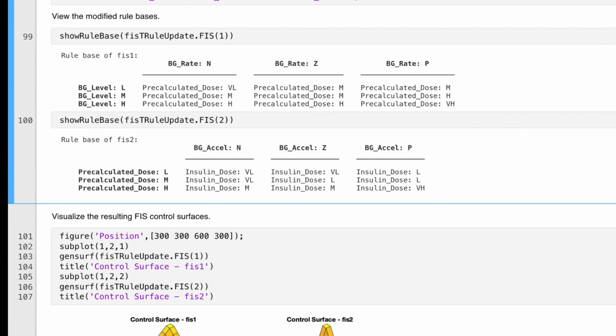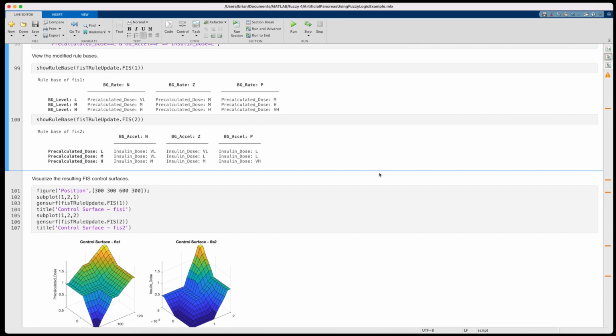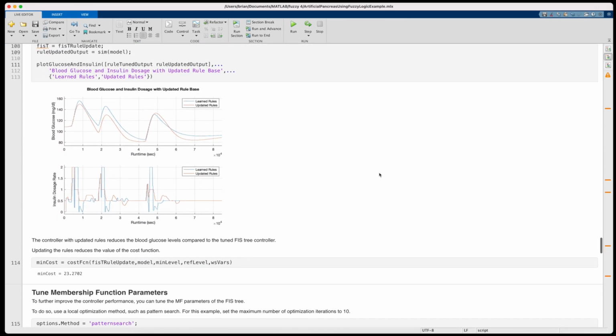Now you can see that low and negative produce a pre-calculated dosage of very low, which is maintained throughout the second system for 0 acceleration. And this whole thing makes much more sense. And it turns out that in this case, making these changes actually lowered the overall cost. So the updated system is more optimal.